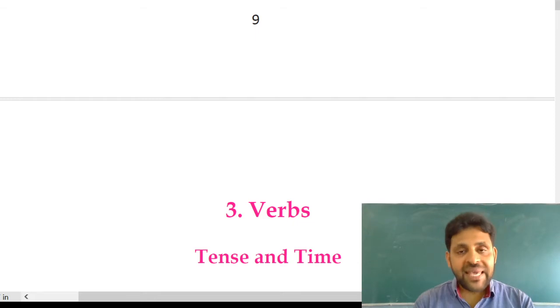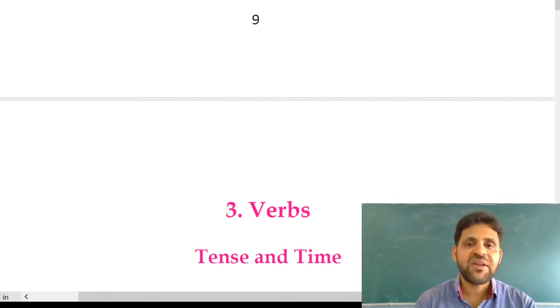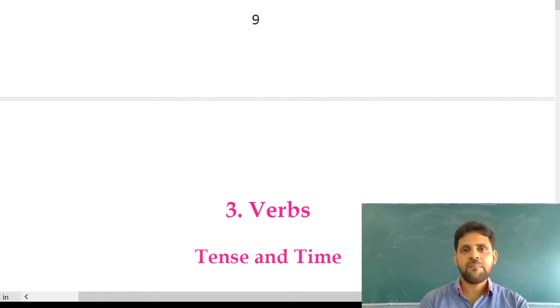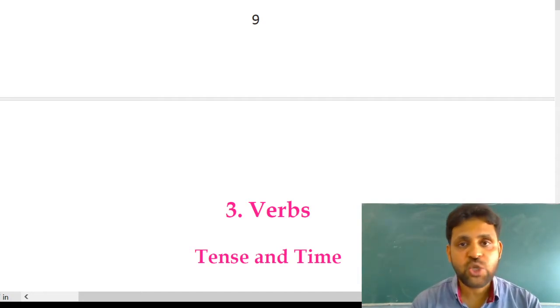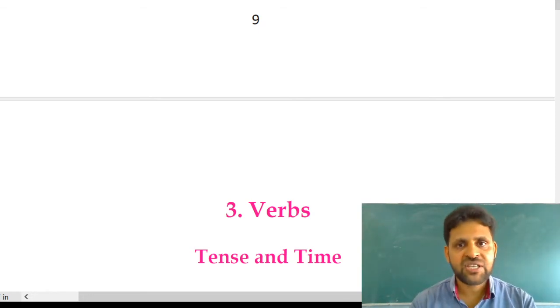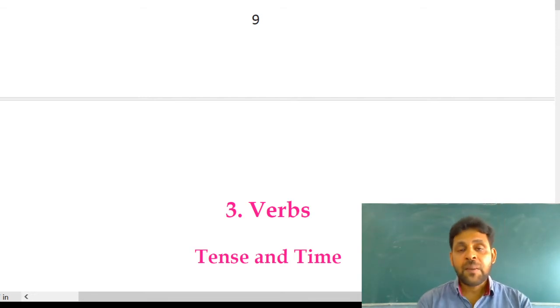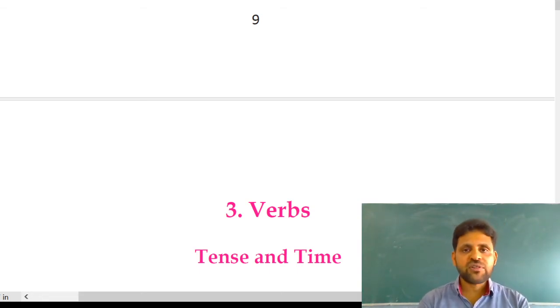See, dear student, each tense is divided into four forms. Just for your knowledge purpose, I will mention them with example. For the exam point of view, this classification or the form of each sentence is not important. You should know how the question appears in the examination. That will be discussed by using the PDF of your workbook. We will solve the questions which are given in your workbook. So before that, I want to mention the different forms of each tense.